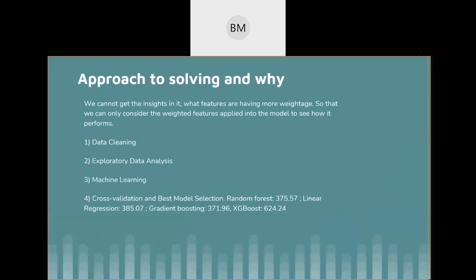So the approach we took over here is we tried to clean the data set and see how the data is being distributed, using exploratory data analysis and finding out everything.